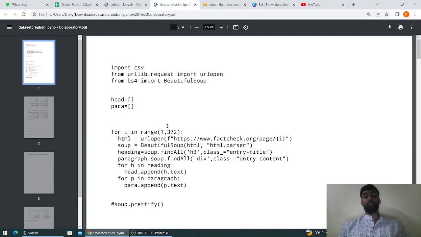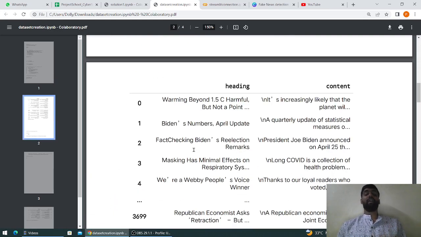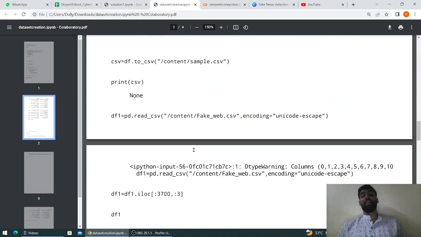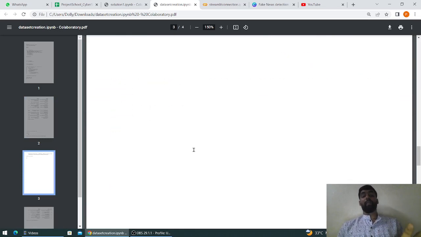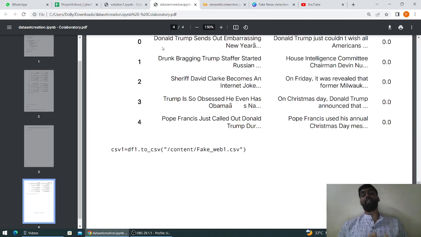Here, if you look, I have converted my Google Colab sheet into PDF. Now, in this block of statements, I am scraping the heading and the content of the news present in factcheck.org, which contains all the true data. I have built the data using Beautiful Soup and converted the content into data frames. These data frames are then stored in a CSV file for further reading or the building of the model.